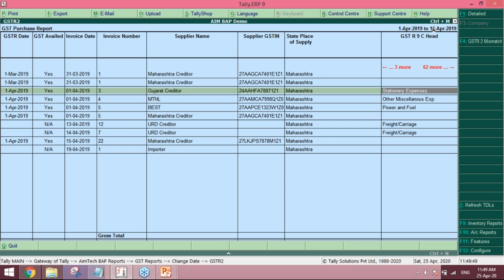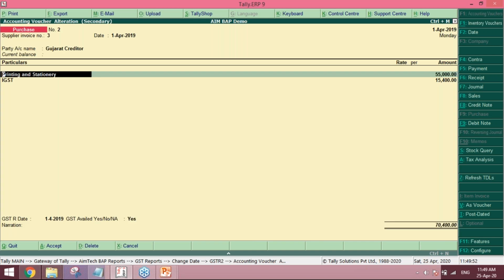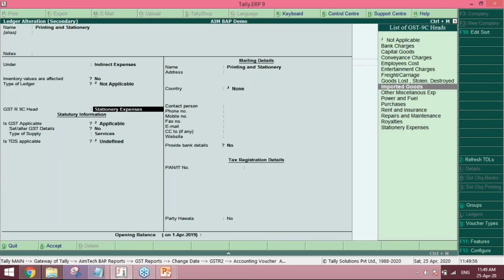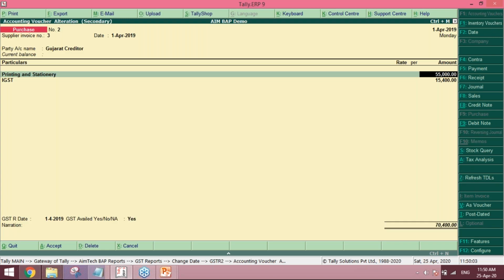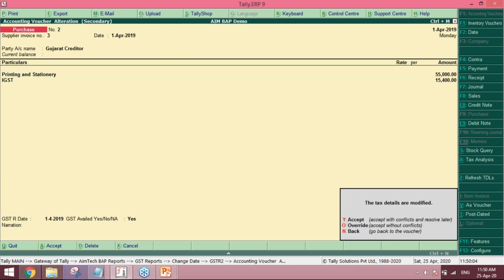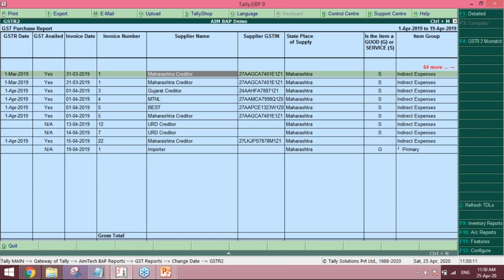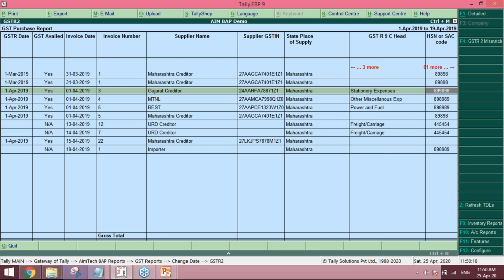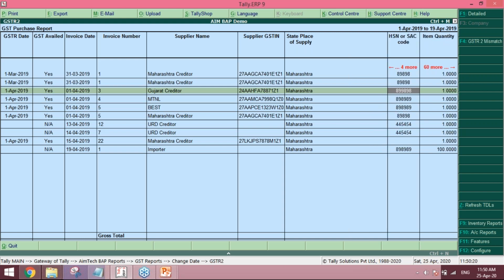So we have made sure that in the ledger we have given these head selections. You can also add further heads if you want to. Once you select this, it will automatically appear in this particular report, so you don't have to bifurcate every time. Whenever printing and stationery is selected in the entry, stationery expense will automatically get selected in the GSTR 9C head. And also we have given the HSN and SAC code,